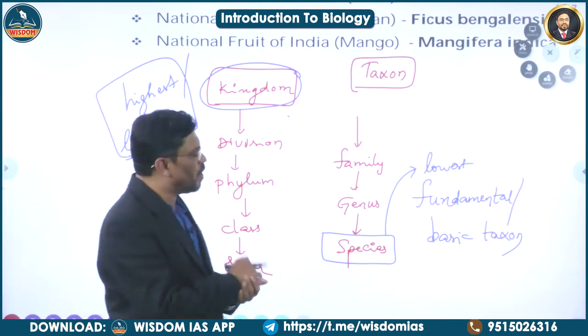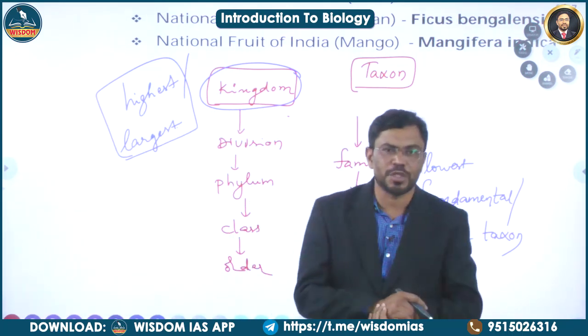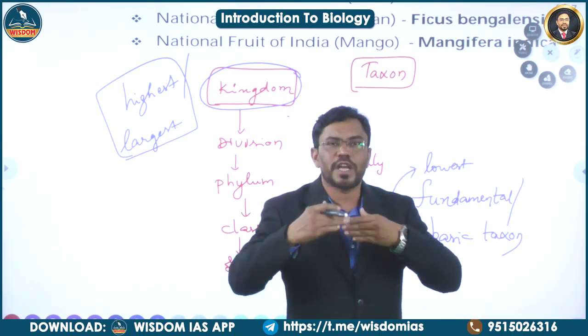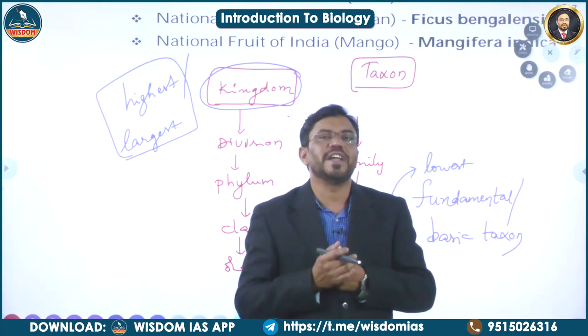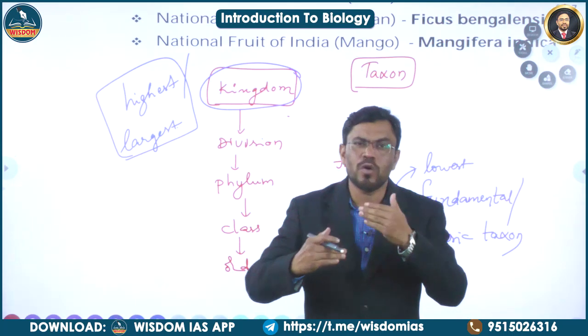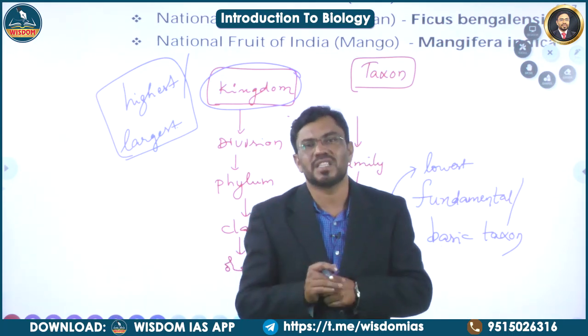Then you have to remember what is species. What is species? The group of closely related organisms which can undergo interbreeding. The group of closely related organisms which can undergo sexual reproduction are called as a species.